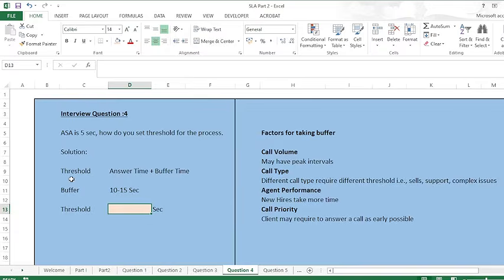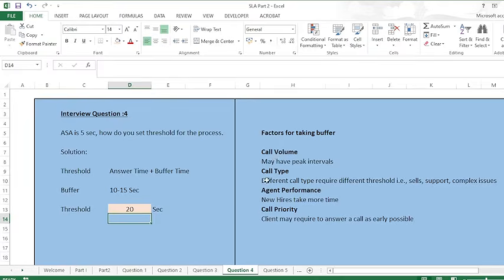For threshold, the formula is answer time plus the buffer time. Suppose I'm taking the buffer like 10 to 15 seconds. So 5 seconds is the ASA, and I'm taking buffer as 15 seconds. So I'll set the threshold at 20 seconds. All right. Then the interviewer asked me how will you decide the buffer is like 10 to 15 seconds? All right, so these are some factors on which we decide the buffer.